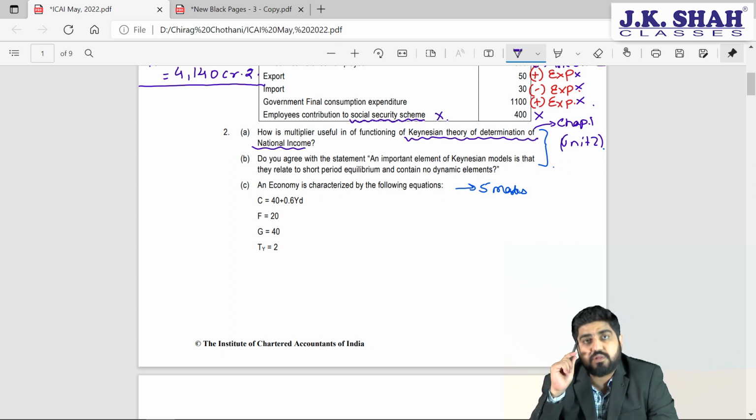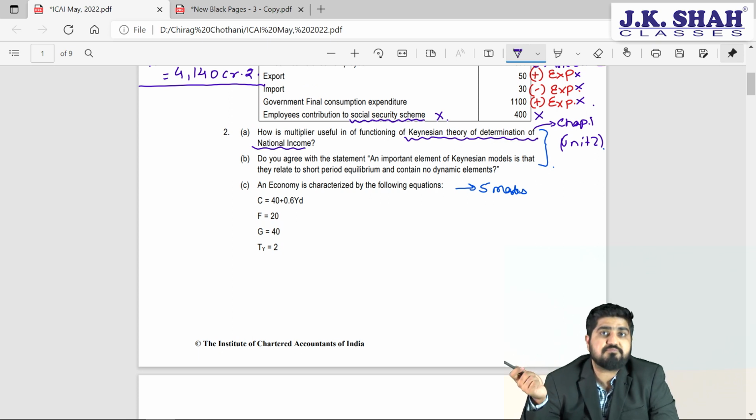Now think about it. In unit 2, what is the multiplier that we spoke about? Did we speak about money multiplier? No sir, that is in chapter number 3. Did we speak about tax multiplier? Well, no sir. Did we speak about foreign trade multiplier? That is in chapter 4. Sir, did we speak about credit multiplier? Sir, that is in chapter number 3.